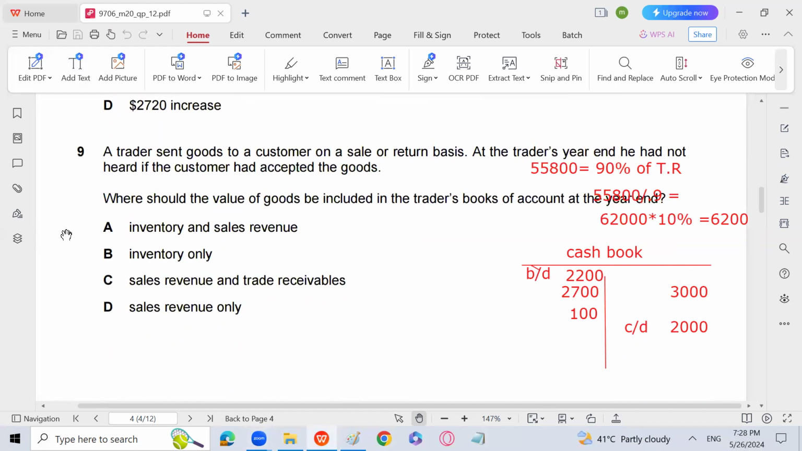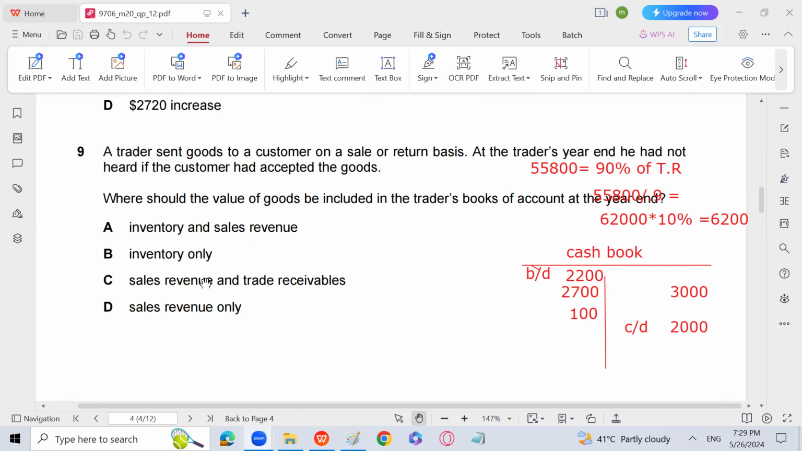A trader sends goods to a customer on a sales or return basis. Always remember that sales or return basis means that sales has not occurred. At the trader's year end, he had not heard if the customer had accepted the goods. What should the value of goods be included in the trader's books of account at the year end? Inventory and sales revenue, inventory only, sales revenue and trade receivables, sales revenue only. So the answer is going to be B.